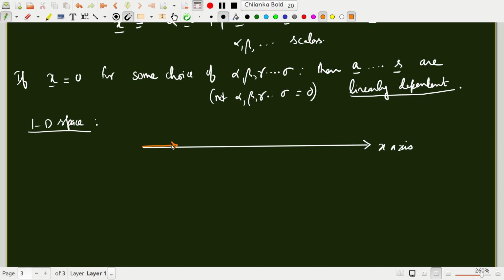Say A, B, C, and so on. Now the only thing that changes, because all of them are pointing in the same direction, which is the x direction, is the magnitude or length of the arrow. So you can always say B is some alpha times A, or A can be written as some alpha times B, or A minus alpha B is 0.